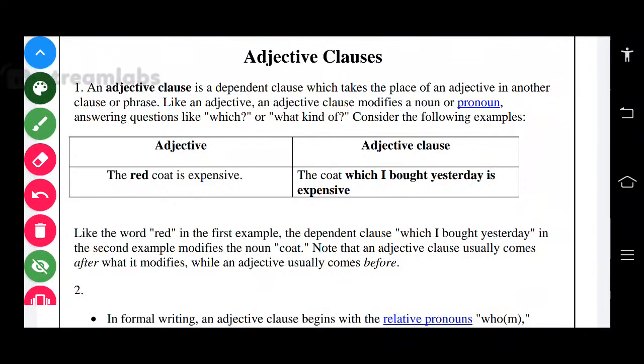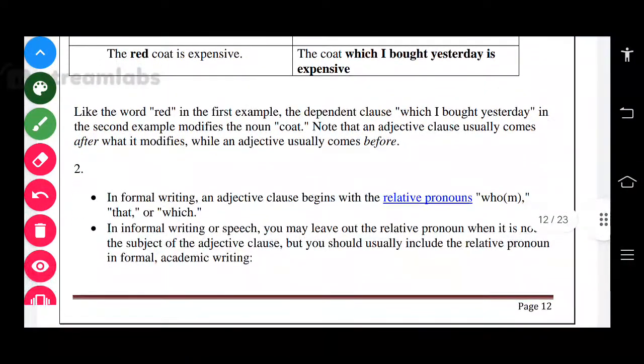Have you all understood this? See there, suppose you see an example here.